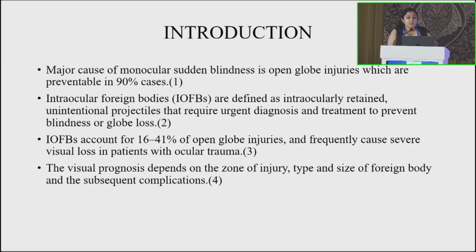Introduction. A major cause of monocular sudden blindness is open globe injuries, which are preventable in 90% of cases. Intraocular foreign bodies are defined as intraocularly retained unintentional projectiles that require urgent diagnosis and treatment to prevent blindness. IOFBs account for 16 to 41% of open globe injuries and frequently cause severe visual loss in trauma patients. The visual prognosis depends on the zone of injury and the type and size of the foreign body.